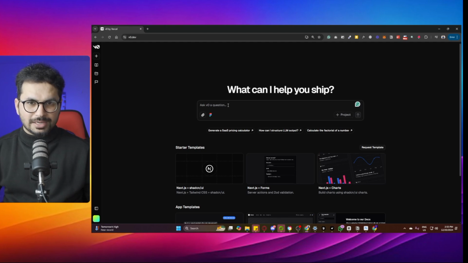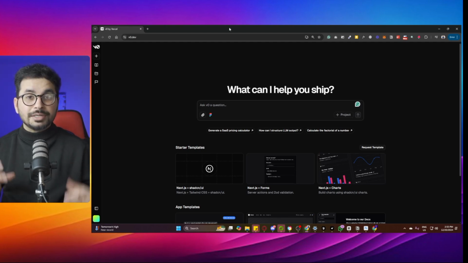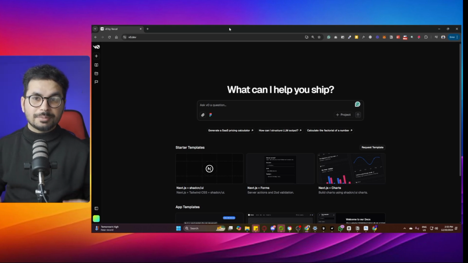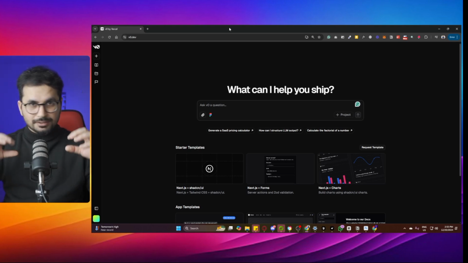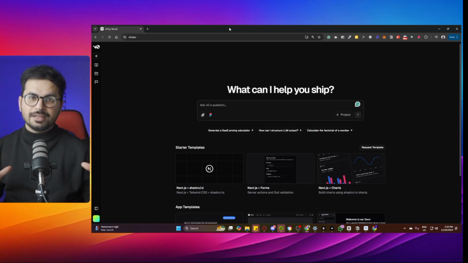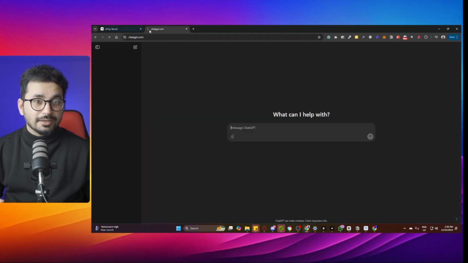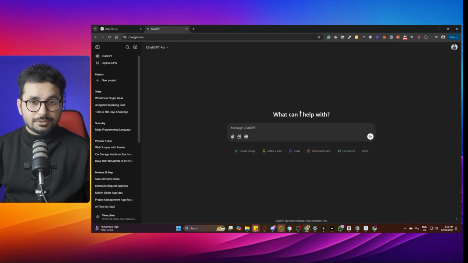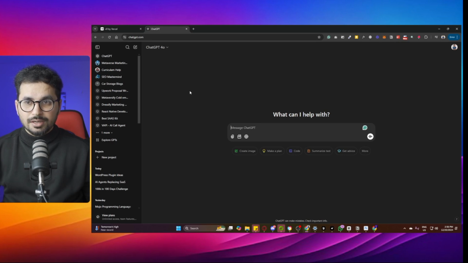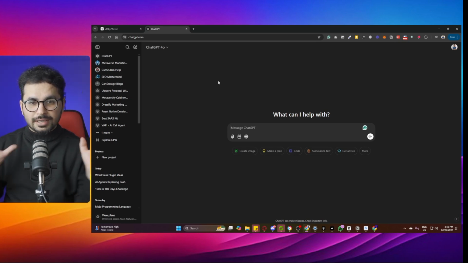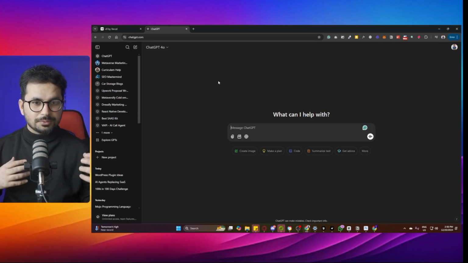Now what you need to do next is tell v0.dev what you're going to develop. To tell it, you need to write requirements. What is a requirements document? It is kind of all of the details about what you are going to develop. To write a requirements document, you can just go to ChatGPT and explain your idea. If you don't want to use ChatGPT, use anything else, but explain everything inside it. Just ask it to create a requirements document for your project.